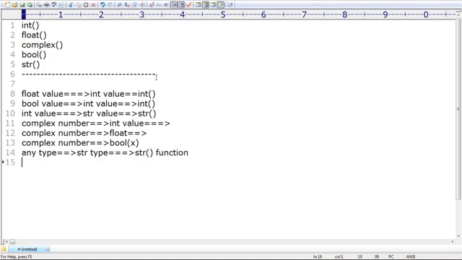Everyone aware? Sir, these 5 functions are by default considered typecasting functions. Among Python fundamental data types, if you want to convert one type of value to another type, then automatically we should go for these 5 functions. These functions are by default considered explicit typecasting only, because we are converting one type to another type explicitly by using the corresponding functions. That's why it is considered explicit typecasting or typecasting functions, right?